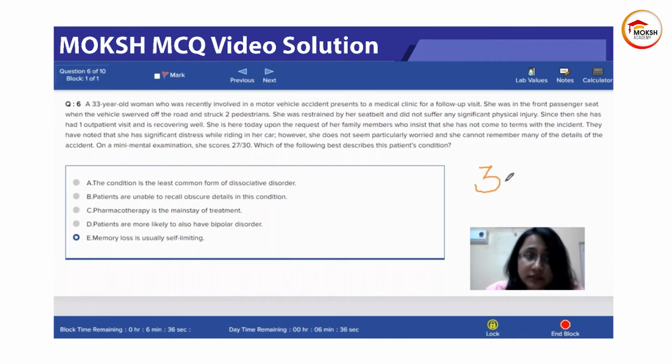So dissociative amnesia is you forget. Amnesia is forgetting about whatever stressful event was there. Okay, this is the most common, and this is what she had. She had this motor vehicle accident. She got worried about it. Her brain used this major defense mechanism, and she forgot about the accident. She cannot remember many of the details. Okay, and this is usually a self-limiting condition that in a while, when she can cope, this memory will come back. It's not gone forever. So it's very common, the most common type of dissociation. You forget what happened with you and it usually comes back.